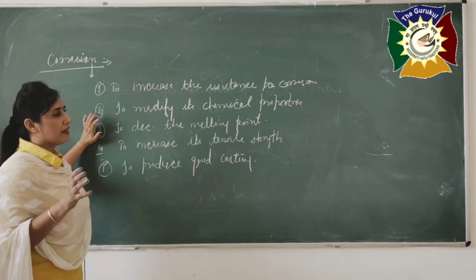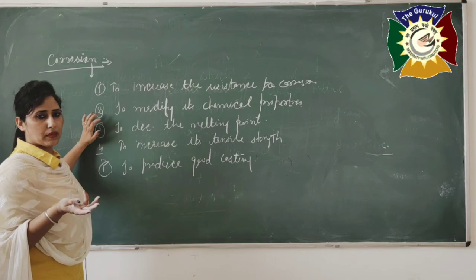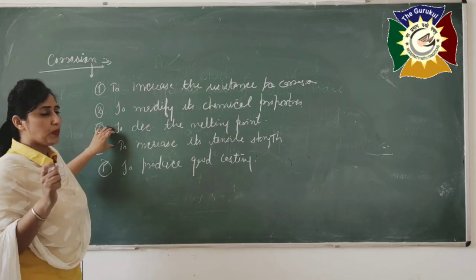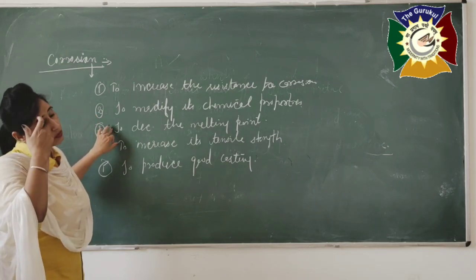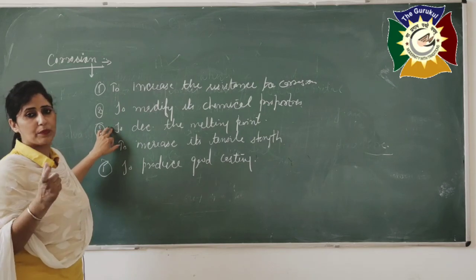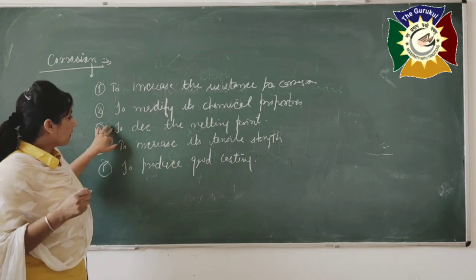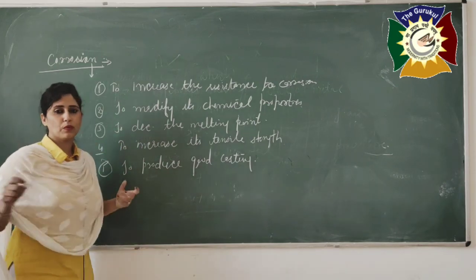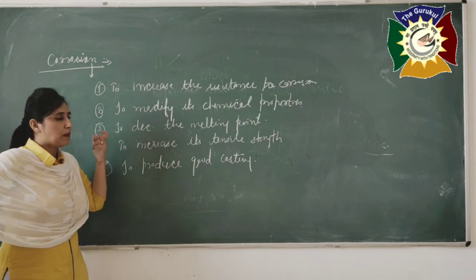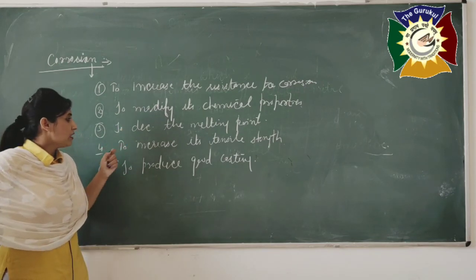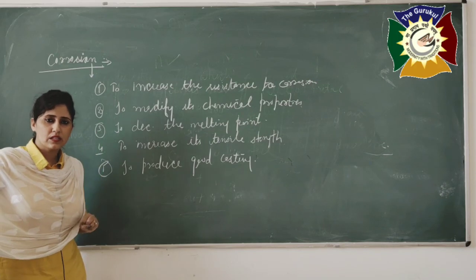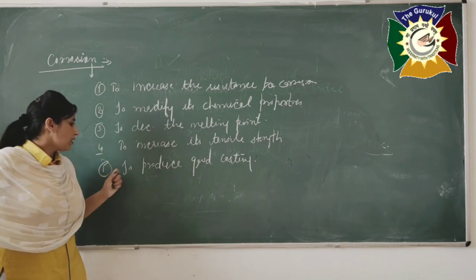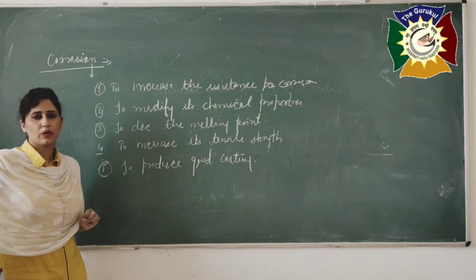Second one is to modify its chemical property, to change the chemical property. To decrease its melting point, because we know that the melting point of any pure thing is high, but if it is a mixture of two or more than two metals it will be decreased. Next is to increase its tensile strength. Last one is to produce good casting.